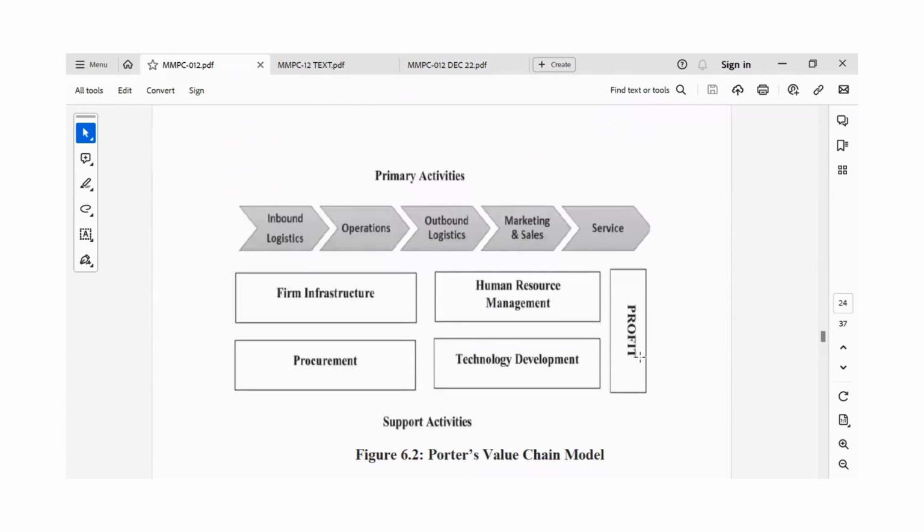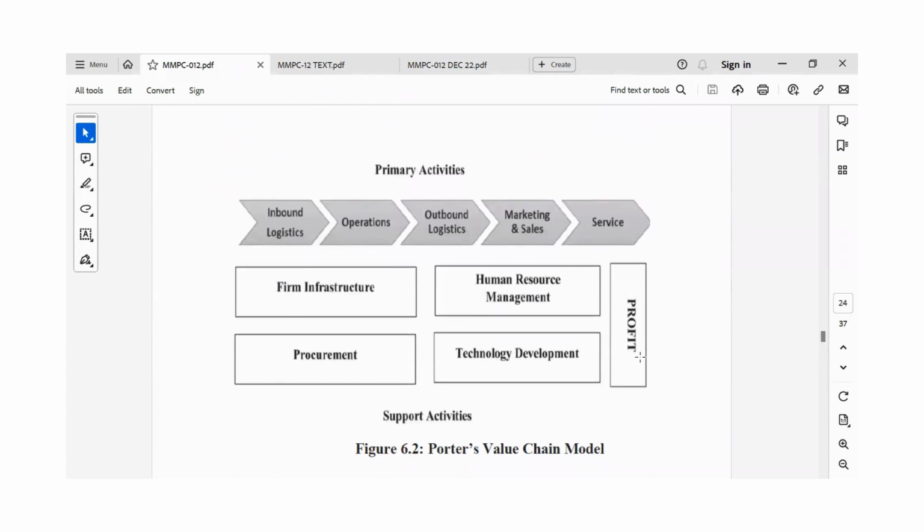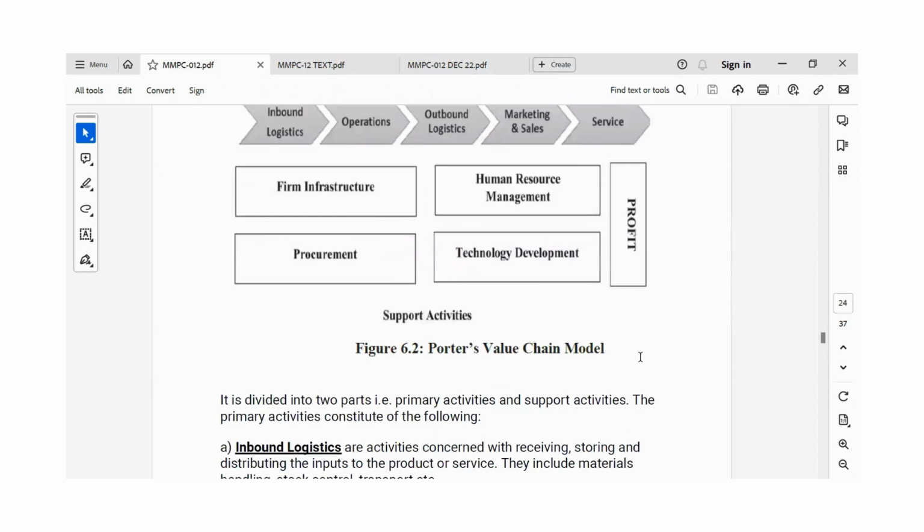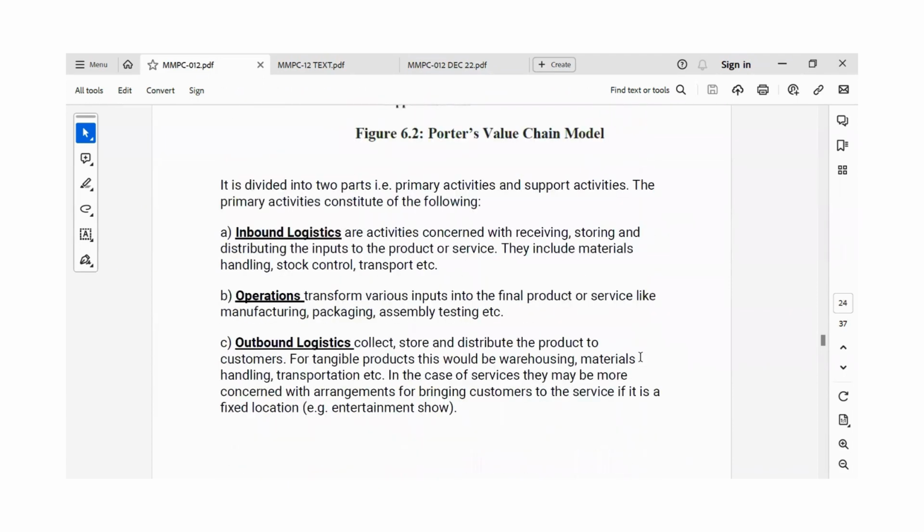So there are mainly two types of activities in the value chain model: the primary activities and the support activities. The primary activities include inbound logistics, operations, outbound logistics, marketing and sales, and service. Okay. And the supporting activities are firm infrastructure, procurement, human resource management, and technology development. Okay. So let's see inbound logistics. They are the activities that are concerned with receiving, storing, and distributing the input to the product or service.